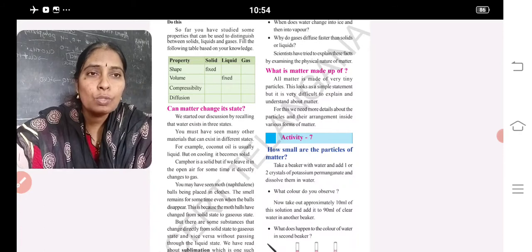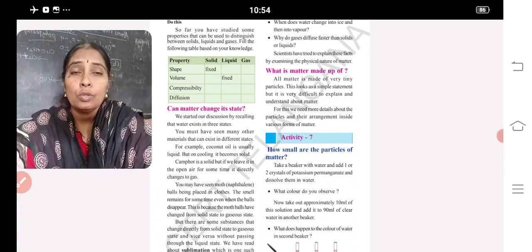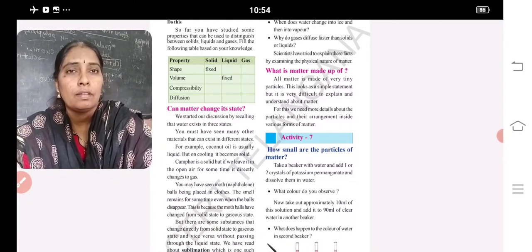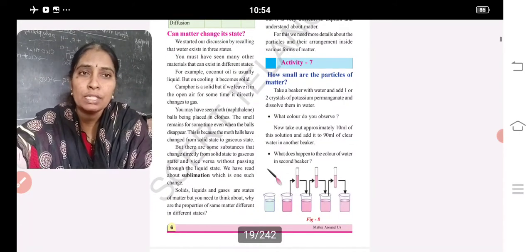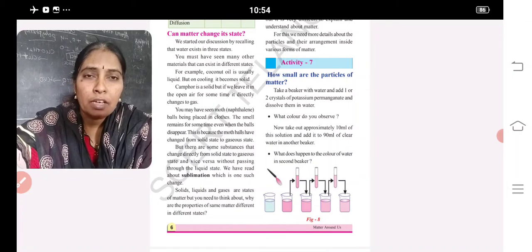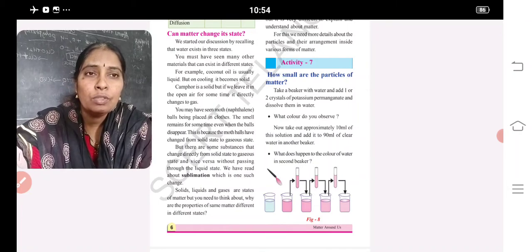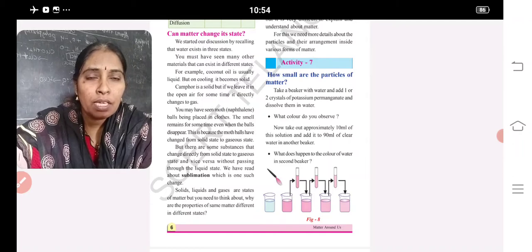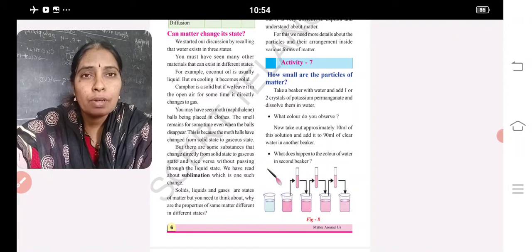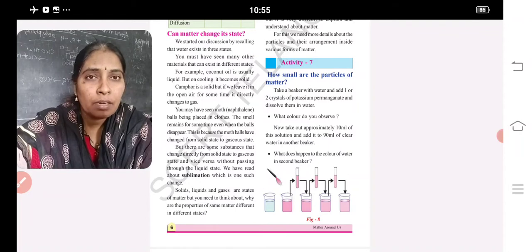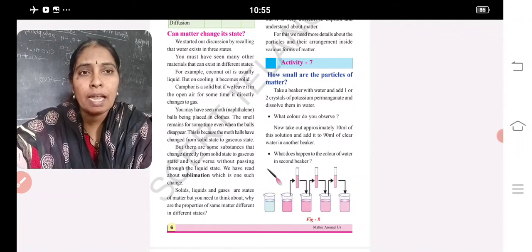And how small are the particles of matter? They are very tiny. To understand the smallest particles, we have one simple experiment. Take 4 to 5 beakers filled with water and add potassium permanganate in the first beaker, dissolve it. The color of the water changes. From that first beaker, take 10 ml of water, add it in the second beaker and stir it. From the second beaker, take 10 ml of water, add it in the third beaker.